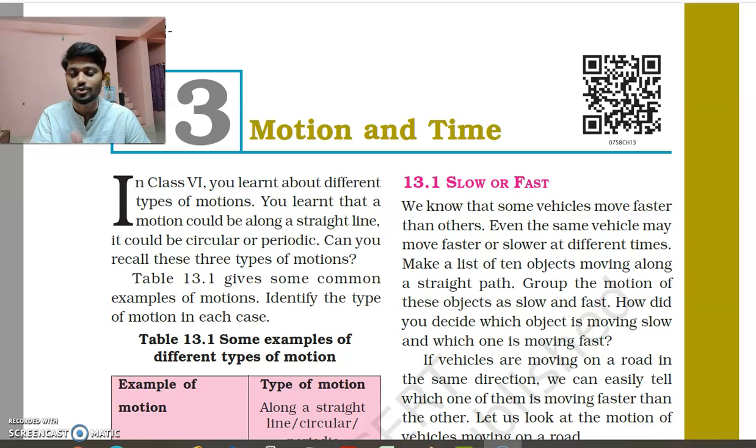Like you may write an exam in 3 hours, so 3 hours again is a time. Some may take just 14 seconds to run a 100-meter race, again that's a time. So time can be in hours, minutes, seconds, or days. Earth takes almost 365 days to complete a revolution around the sun. Again, that is a time. So these are two different quantities in physics, motion and time. Let us see how they are connected with each other.